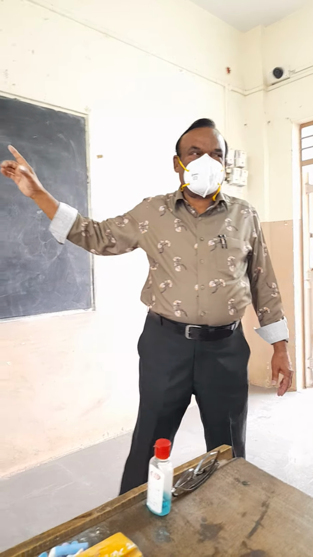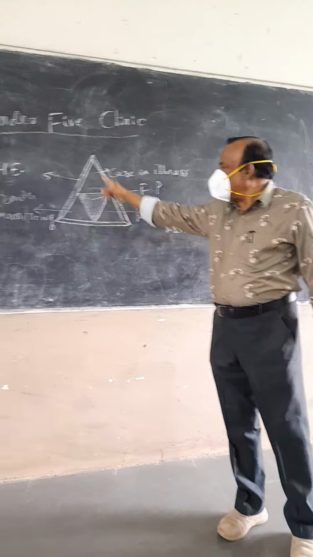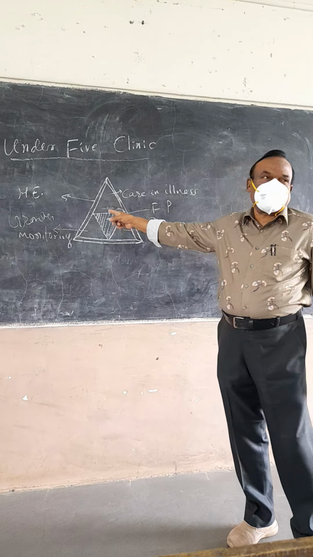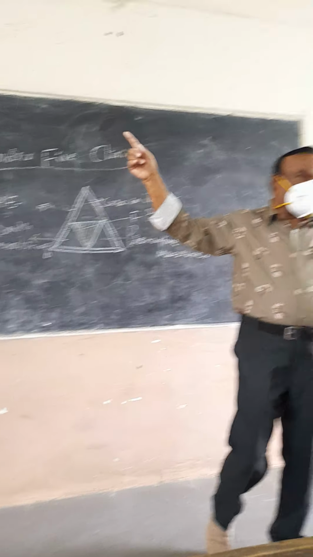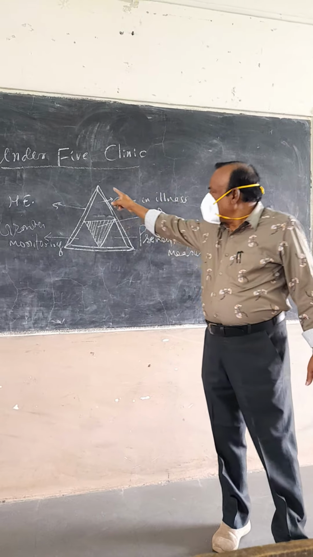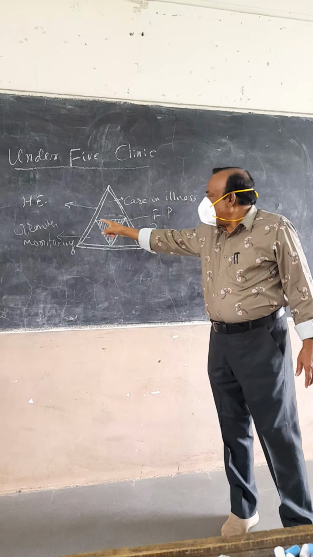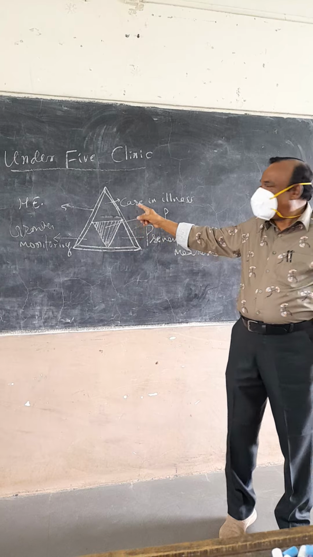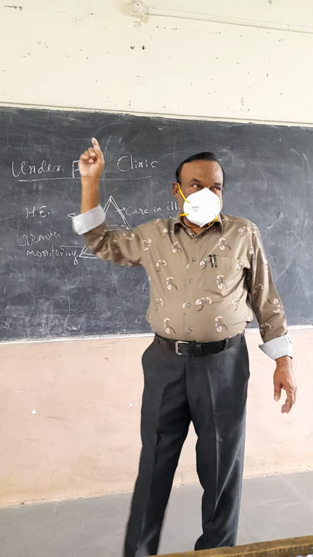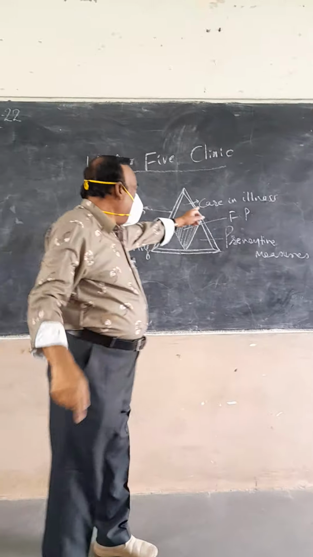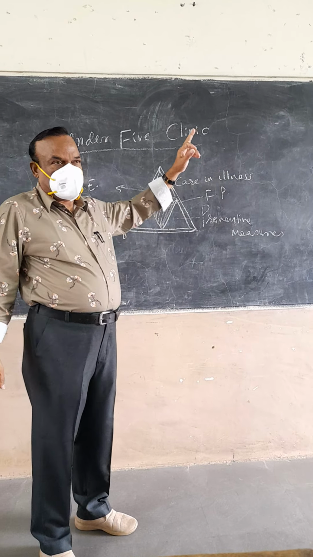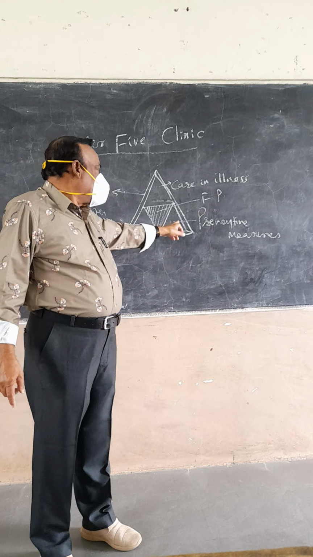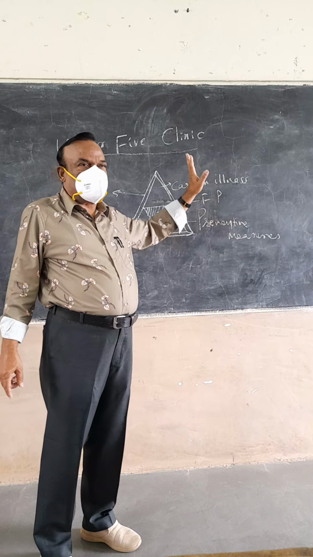Number 1 is at the apex. So there are 2 triangles, and there is one more inverted triangle inside a normal triangle. So at the apex of the triangle is the care in illness. Then second is growth monitoring. Third is preventive measures. How to remember?